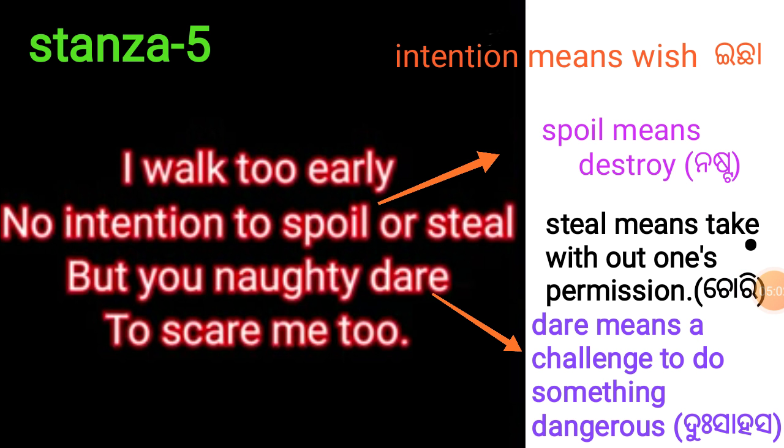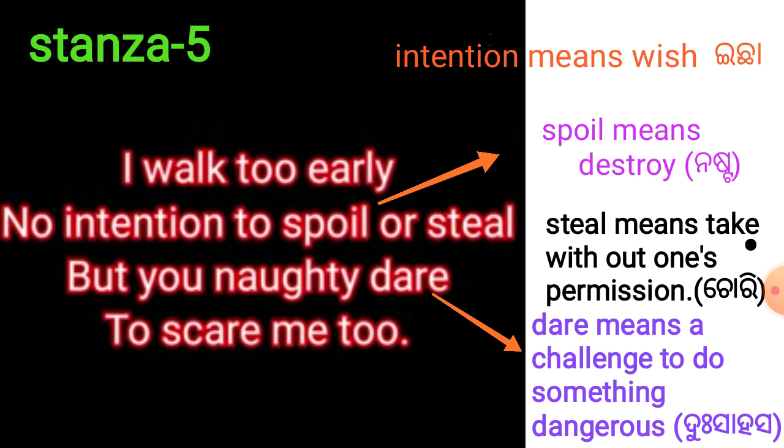Let's read stanza 5. I woke too early. No intention to spoil or steal. Intention means wish. Spoil means destroy, to harm. I woke too early. No intention to spoil or steal. Steal, but you naughty dared to scare me too. Did the poet go there to steal? No, the poet did not go there to steal. Why did the poet call the scarecrow naughty? The poet called the scarecrow naughty because it dared to scare him.